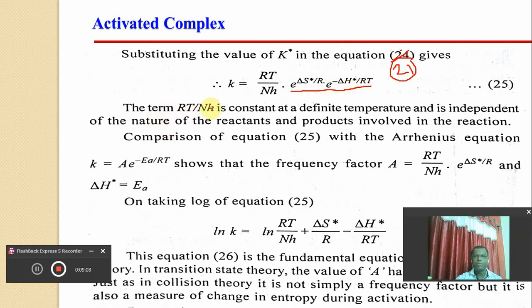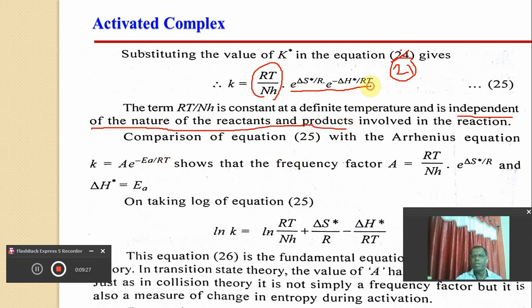So here this term RT upon Nh is a constant, because R is constant, T is constant, N is constant, h is also constant. So all these are constant at a definite temperature, and it is independent of the nature of the reactants and the products involved in the reaction.